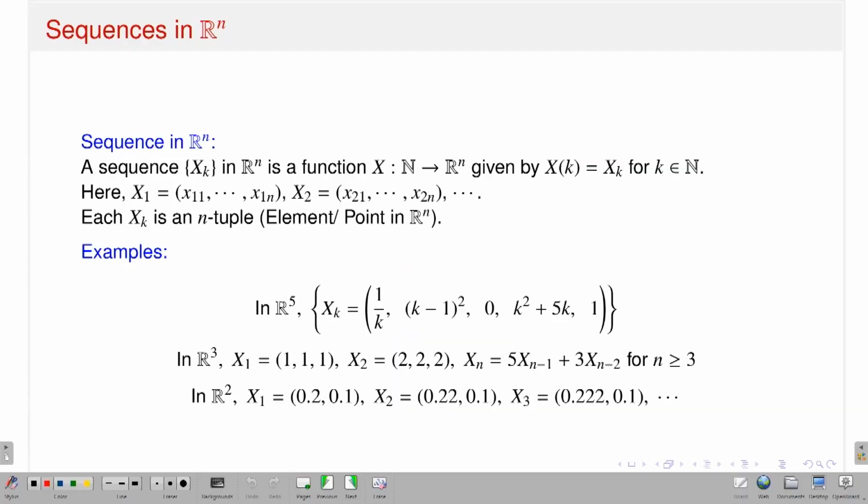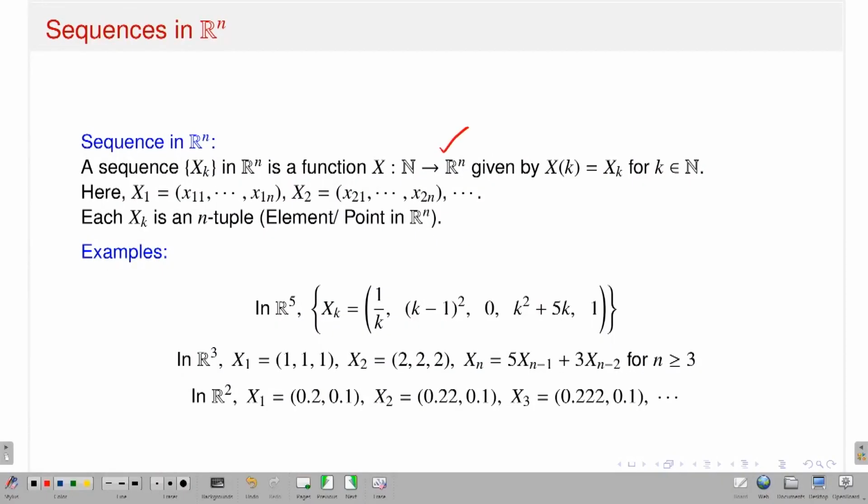Now, a similar sort of definition I can take in the context of n-dimensional Euclidean space. What is the difference? Again it is a function from the set of natural numbers, but it should take values in n-dimensional Euclidean space instead of R. Earlier it was a real sequence, taking values in R, but now I am talking about sequences in Rn, so it should be a function from the set of all natural numbers to Rn.